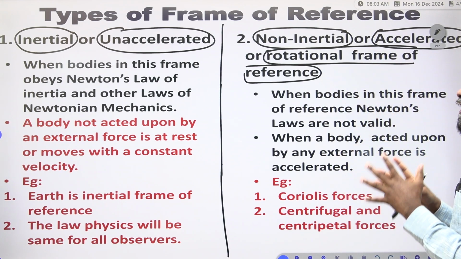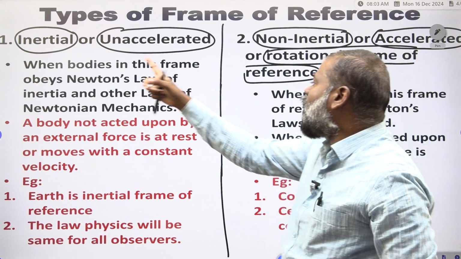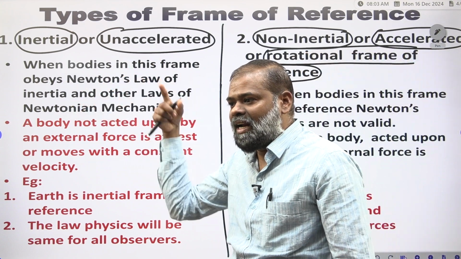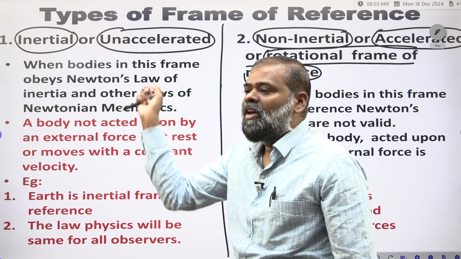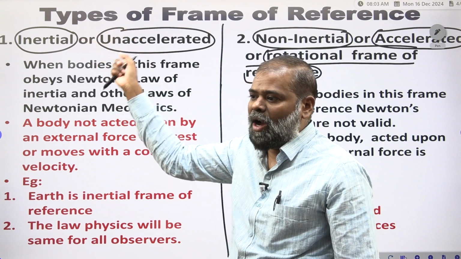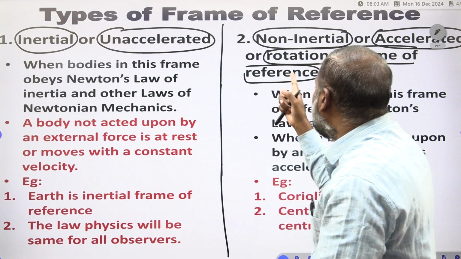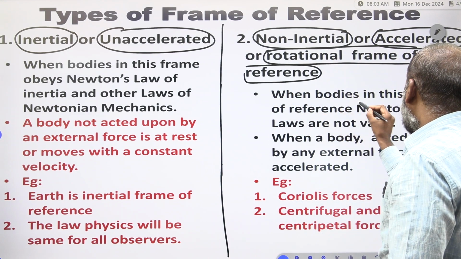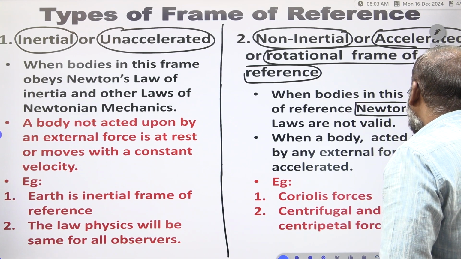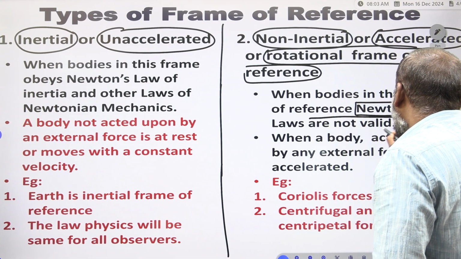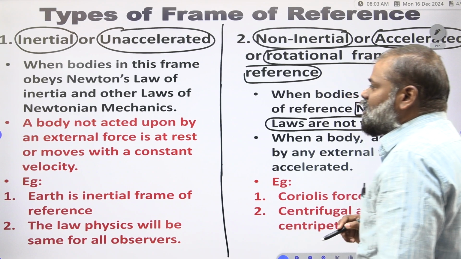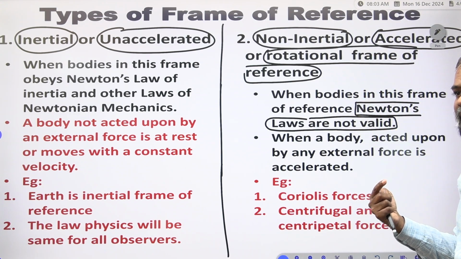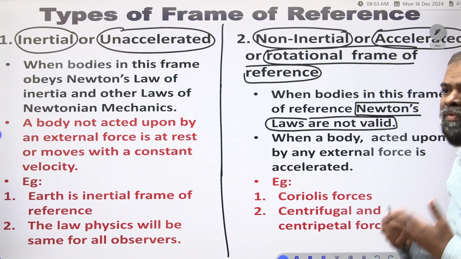Clear? Now once again, when bodies in this frame obey Newton's law of inertia and other laws of Newtonian mechanics, we call it an inertial frame or unaccelerated frame. When, for bodies in a frame of reference, Newton's laws are not valid, we call it a non-inertial frame or accelerated frame or rotational frame of reference.